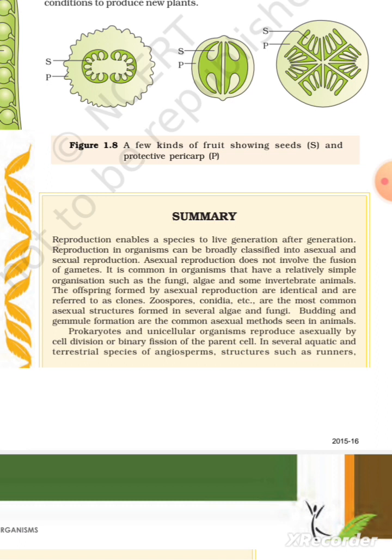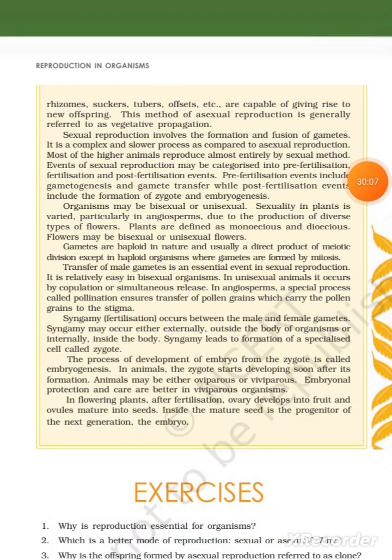Prokaryotes and unicellular organisms reproduce asexually by cell division or binary fission. In several aquatic and terrestrial species of angiosperms, structures such as runners, rhizomes, suckers, tubers, offsets, etc., are capable of giving rise to new offspring. This method of asexual reproduction is generally referred to as vegetative propagation.